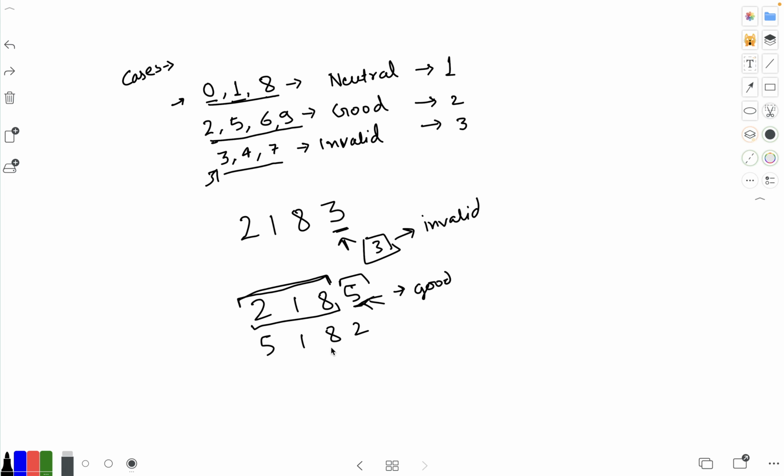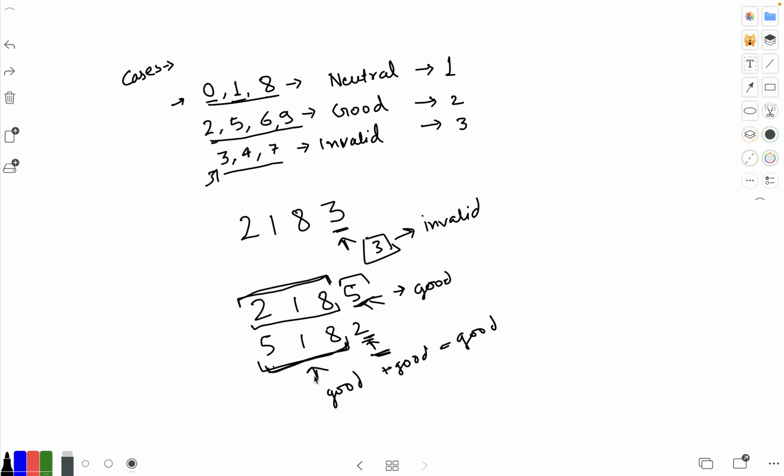And so we will divide this number into two parts. One is the new number that we are coming into, and one will be the previous state. And if we keep track of whether 518 is good or not, then we can directly decide from the current number itself what the overall state of the number is, right? So 518 is a good number, right? And if the last digit 2 is good, then it is overall a good number, right?